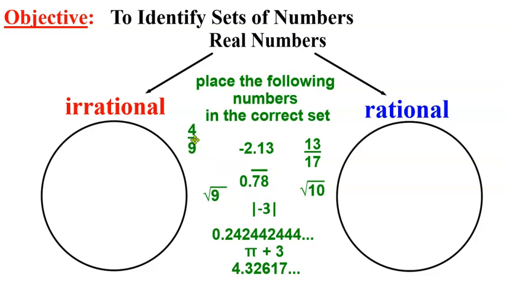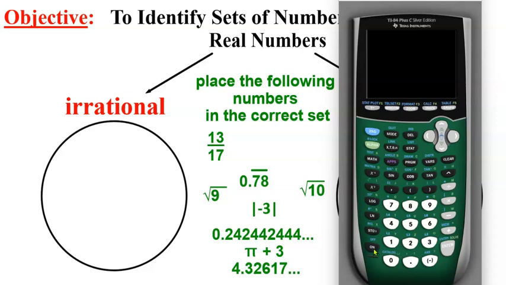Well, look at it. It's a ratio, and any fraction that has an integer on the top and an integer on the bottom is rational because it's a ratio. How about this one here? -2.13. Does it end? It sure does. There's nothing after that 3. So that's rational.